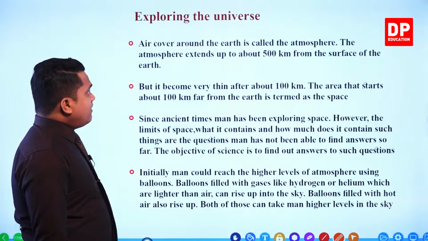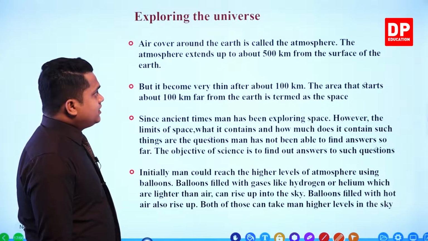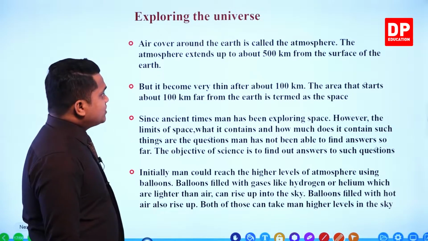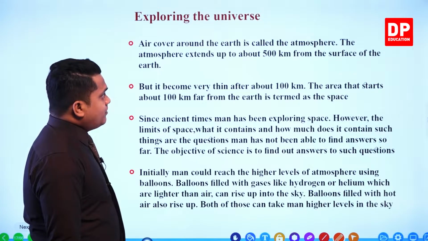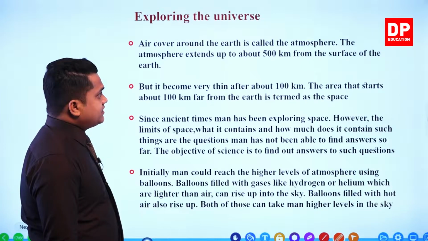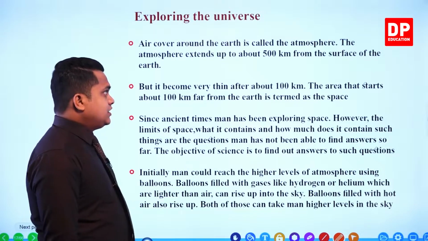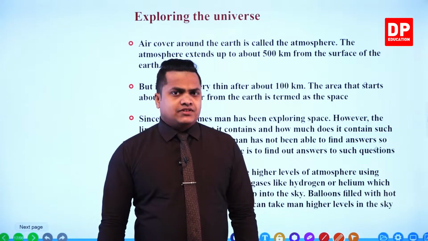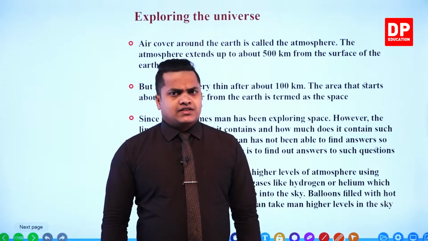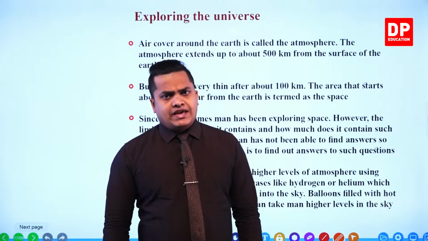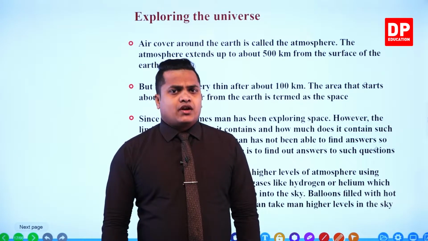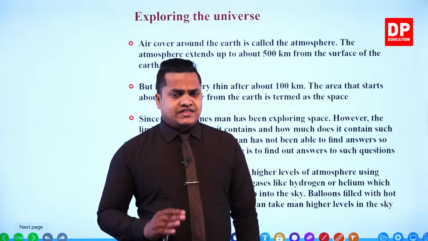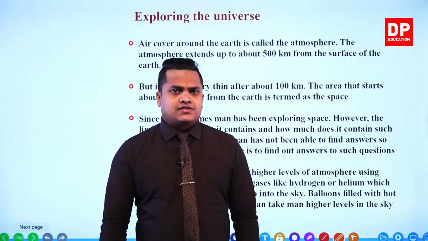So the air cover around the earth is called the atmosphere. The atmosphere extends up to about 500 kilometers from the surface of the earth. You know that during the previous grade 7, we studied several things regarding the atmosphere, the layers of the atmosphere, and the height from the ground level or from the sea level to each of these layers.